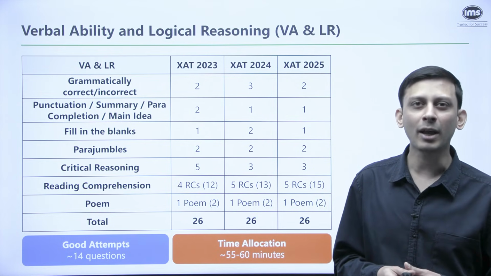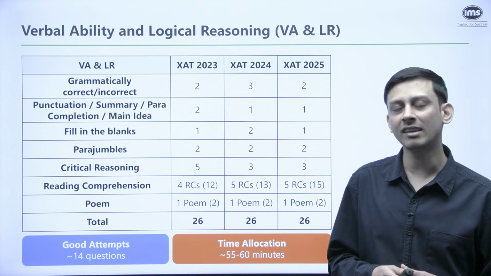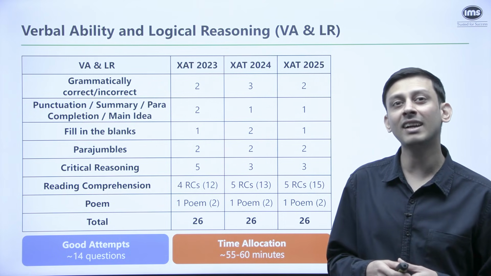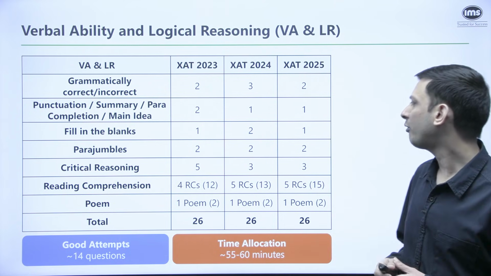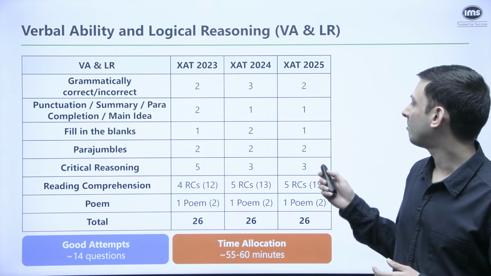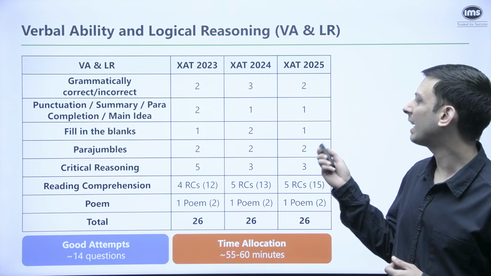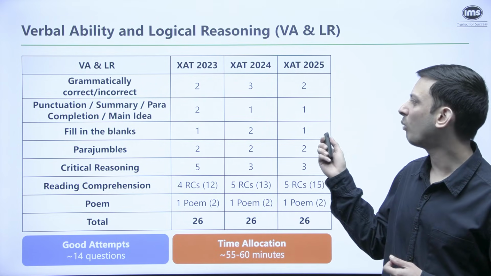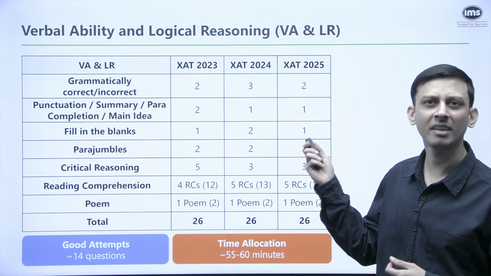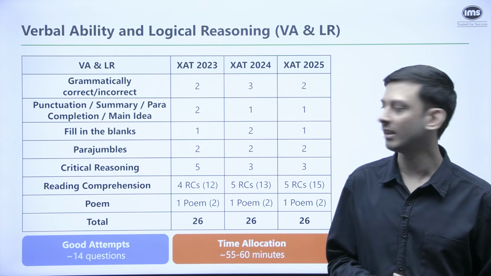Of course, that's not a priority since it's just 2 questions from there. The focus should still be on RCs, okay, but now is the time to at least start getting used to poems. Apart from that, we can see we have a good number of questions from critical reasoning. After that, the number of questions from the various topics are pretty low. You might get 1 question from fill in the blanks, 1 question from para completion summary, and 2 questions from grammatically incorrect or correct sentences.